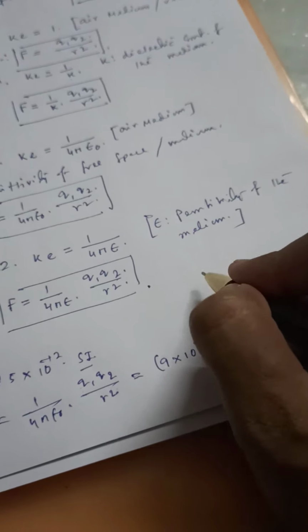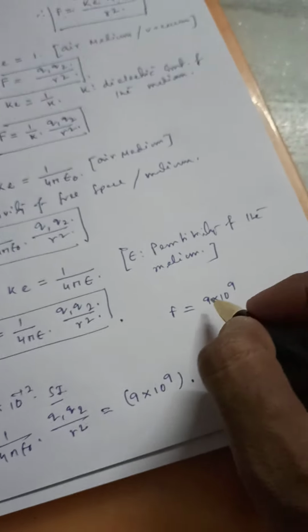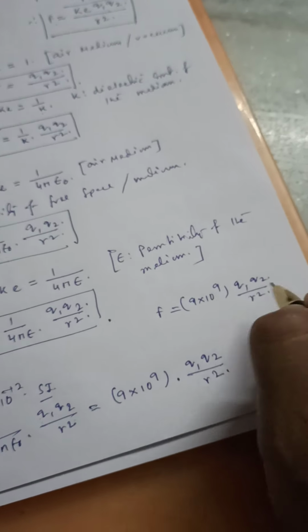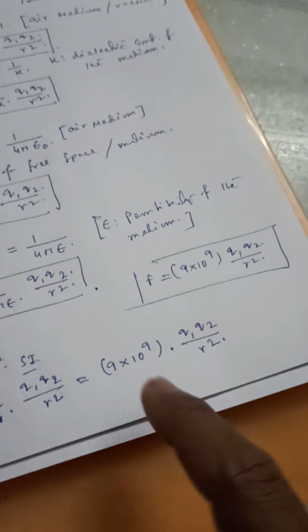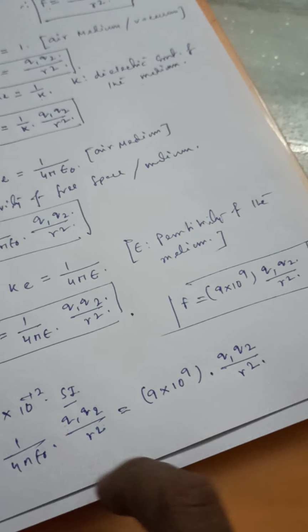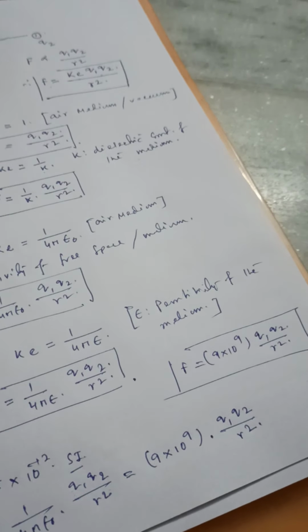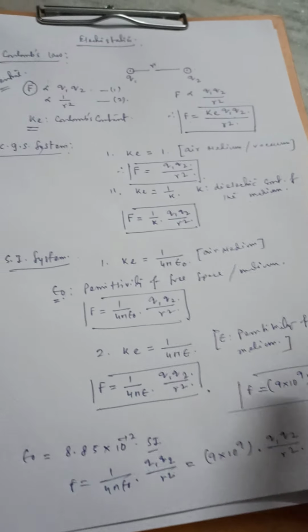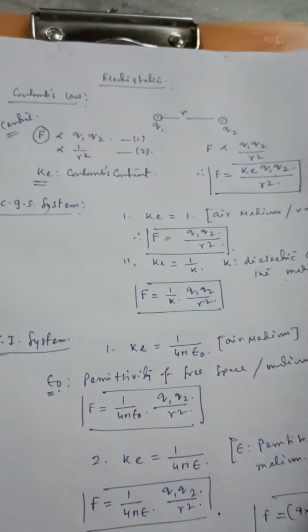That means this force equal to 9 into 10 to the power 9 Q1 Q2 by R square. We can also use that. That means this 9 into 10 to the power 9 is the result of 1 by 4 pi epsilon naught. 1 by 4 pi epsilon 0 equal to 9 into 10 to the power 9. It's not that 1 by 9 into 10 to the power 9. Okay. So this is about the basic starting portion. After that we will move on gradually.